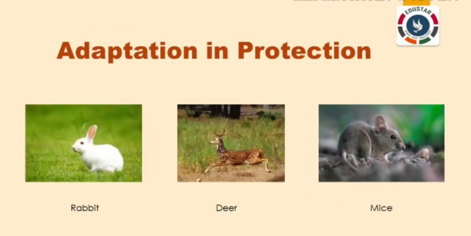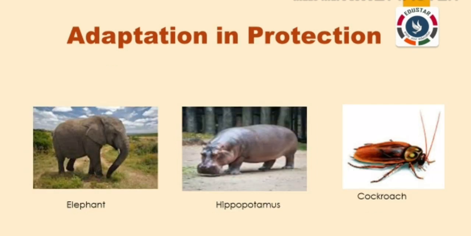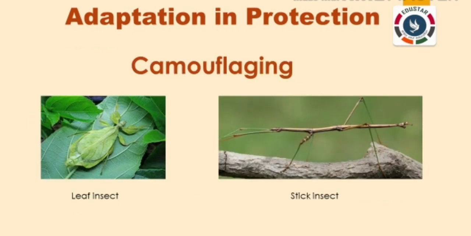Adaptations for protection. Animals are hunted and eaten by other animals, so they need protection from their enemies in their surroundings. Let us see how animals adapt themselves to protect from their enemies. Rabbits, deer, fish, and mice can move very fast to protect themselves from their enemies. The thick skin of elephants and hippopotamus helps in protecting them from a hot climate. Insects like cockroaches have a hard outer body covering for protection. Now we will see the types of protection of animals.